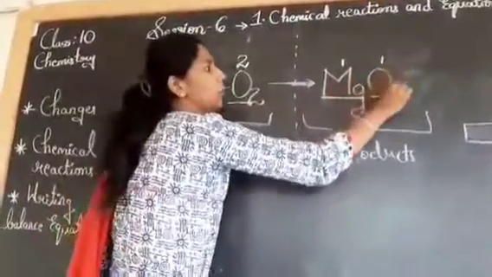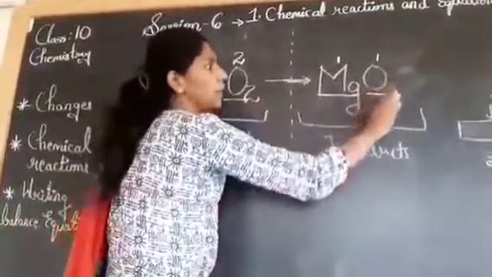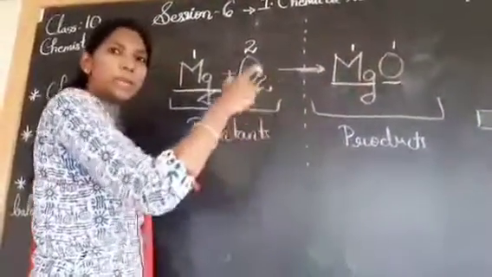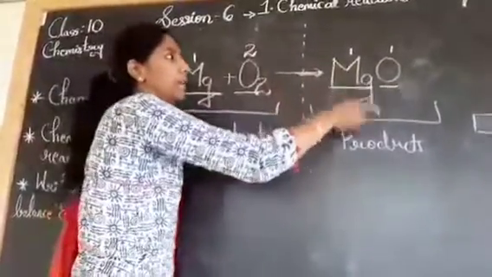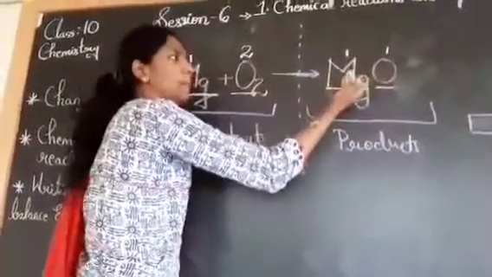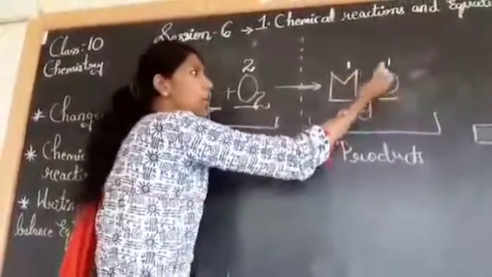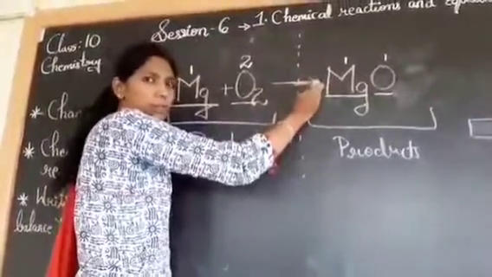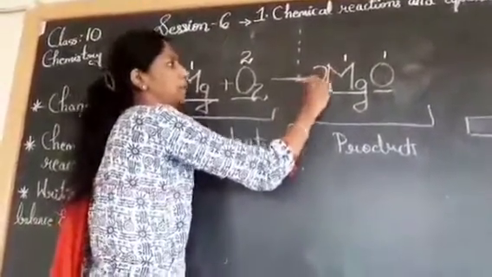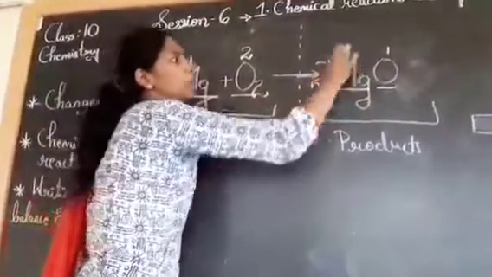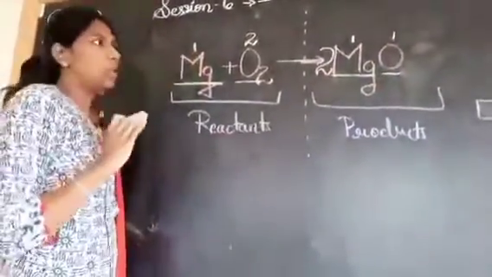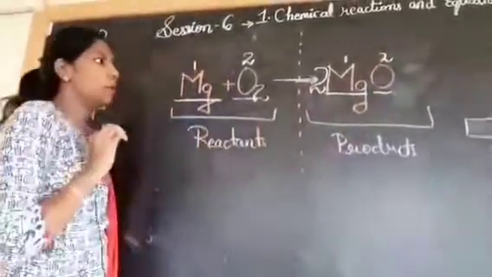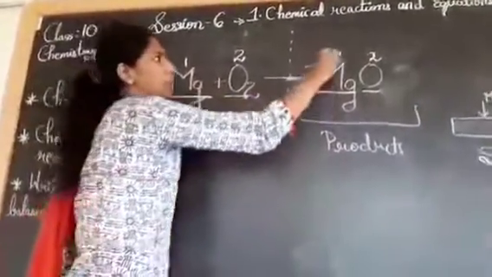So I cannot do this directly. It's not possible. It's a completely wrong method. According to the chemistry rule, whatever products we have got, whether we balance magnesium or oxygen, we have to put the numbers towards this side, towards the LHS. Now let's see. I'm going to put it here, because this 2 is for altogether MgO. Now if I balance this oxygen, it's balanced. I have got 2 oxygen atoms. What about magnesium now?